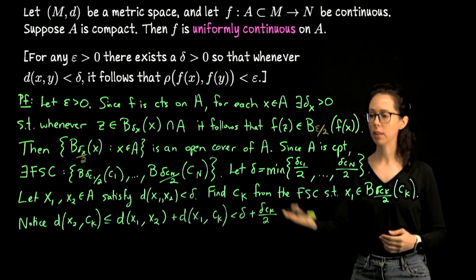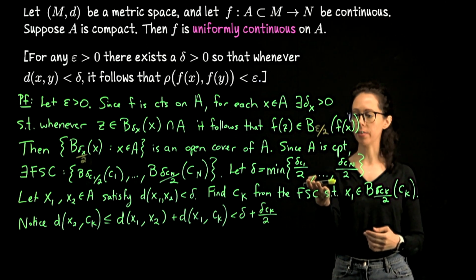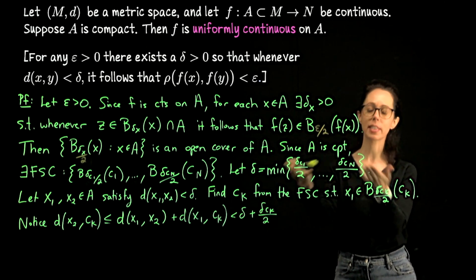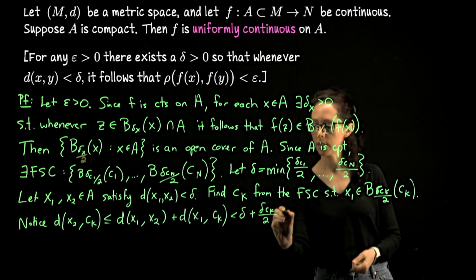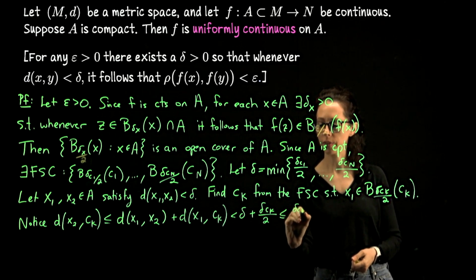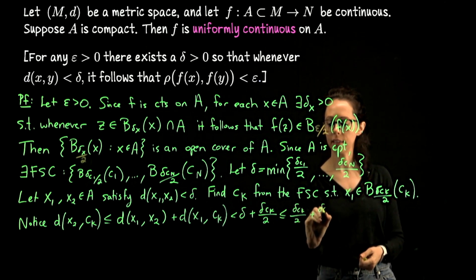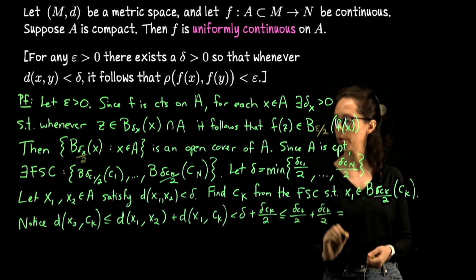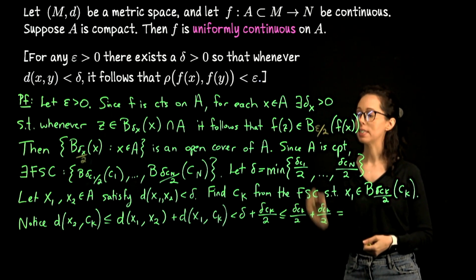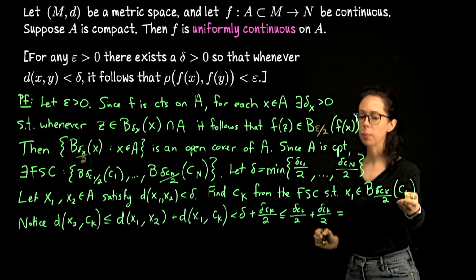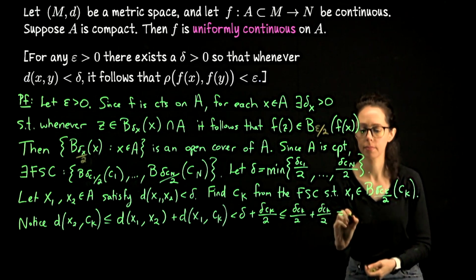Delta is also less than or equal to delta ck divided by 2 because delta was the minimum of a set that contained this radius. So this is less than or equal to delta ck over 2 plus delta ck over 2. So the distance from x2 to ck is bounded above by delta ck.